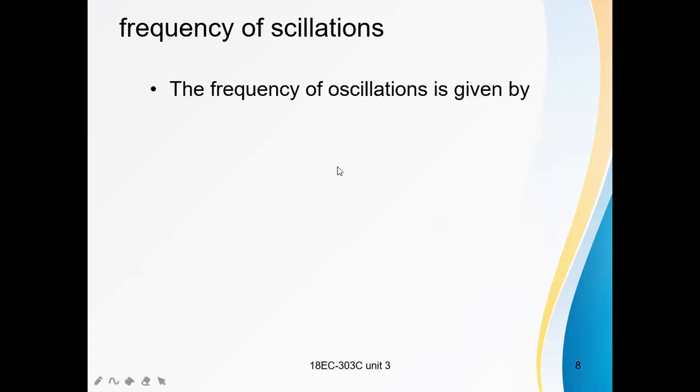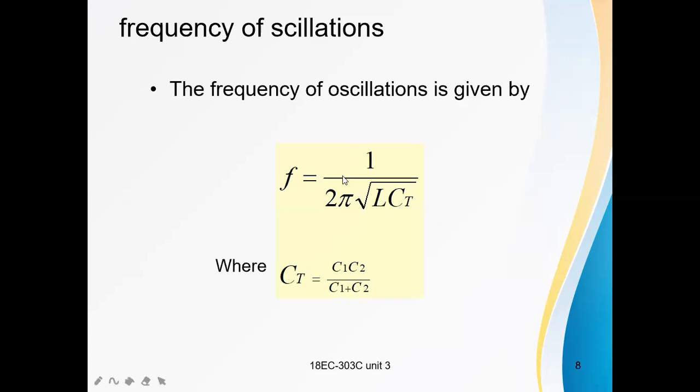Frequency of oscillations. The frequency f is equal to 1 by 2 pi root L CT, where L is the inductance of the coil and CT is the total capacitance of the tank circuit. Here in this Colpitts oscillator, the two capacitors C1 and C2 are connected in series. So the total capacitance CT is equal to C1 C2 by C1 plus C2. In Colpitts oscillator, the frequency f is equal to 1 by 2 pi root L into CT, where CT is the total capacitance of the tank circuit and L is the inductance of the tank circuit.